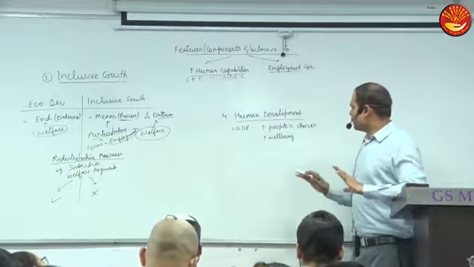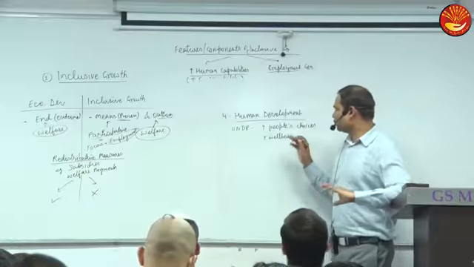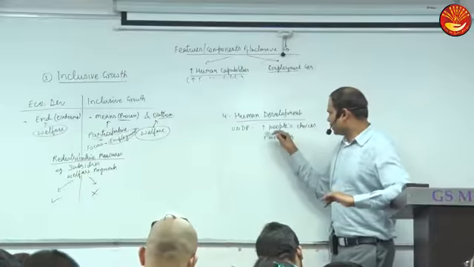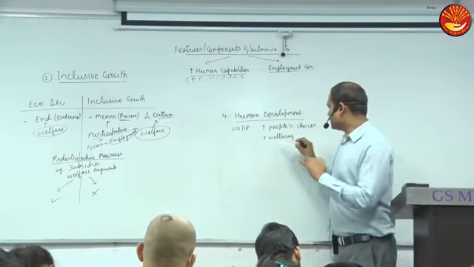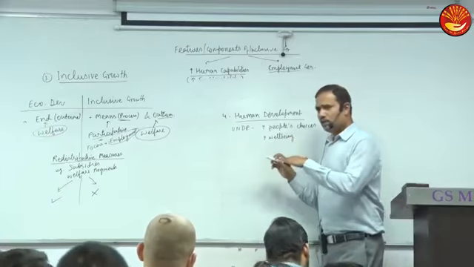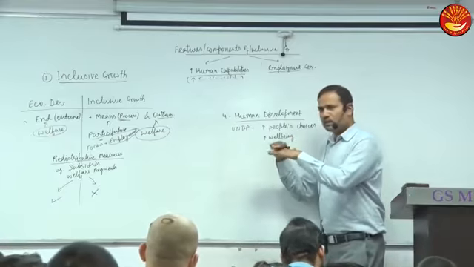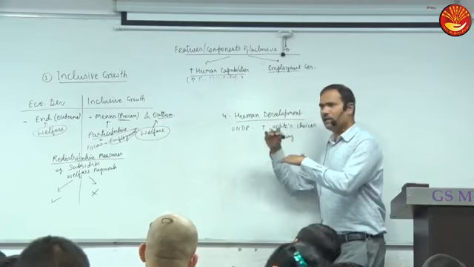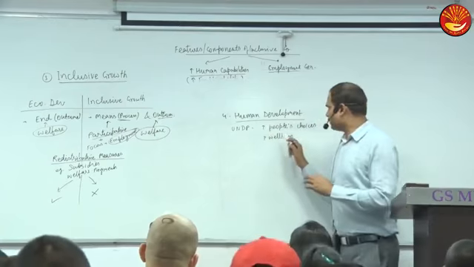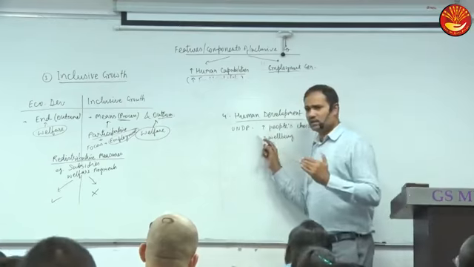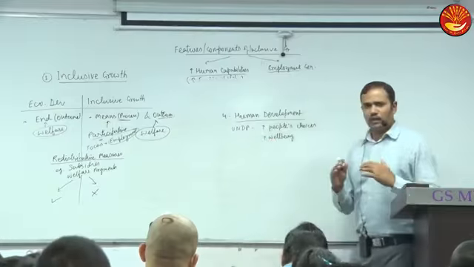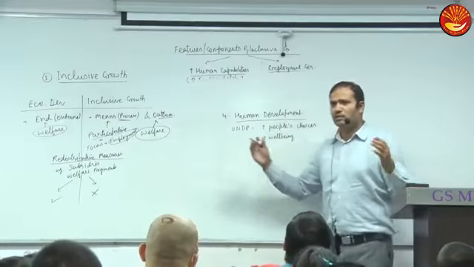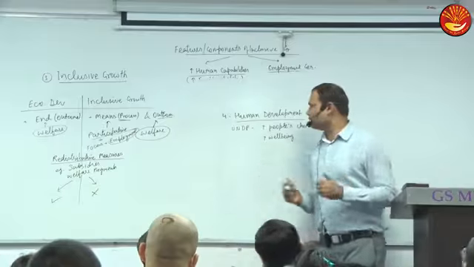And what is the meaning of choices? First, I'll explain the second component, as well as raising the level of well-being achieved. Whatever level of well-being is achieved, we have to enhance that well-being. So human development means enhancing well-being. And the first component is the process of widening people's choices. Widening people's choices means we should increase the choices available to the people.